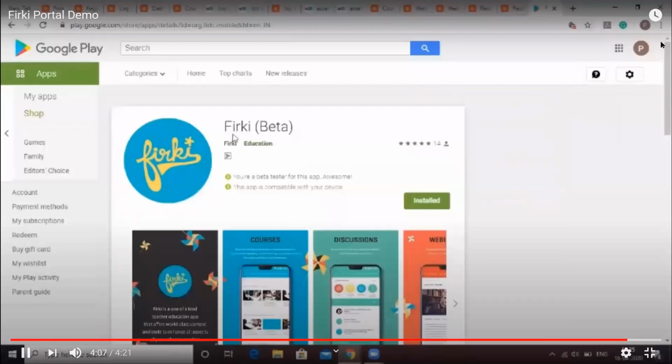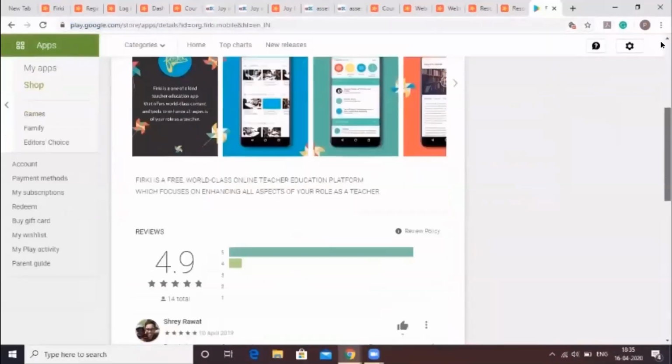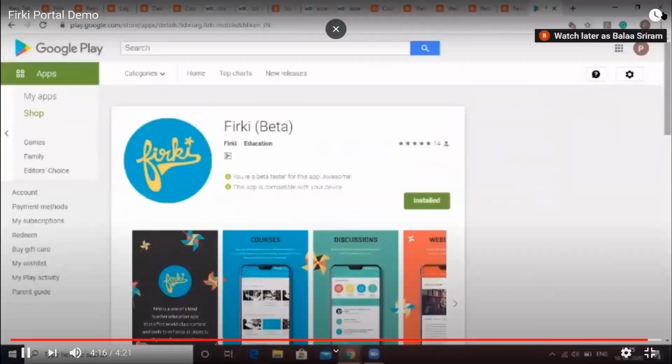Finally, you can find the FIRKI app on the Play Store and can access these courses, resources, and webinars through your phone. So download our app and stay connected to teaching and learning on the go.